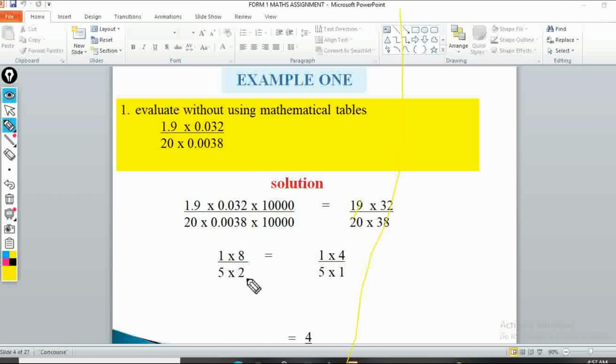And then 4 will go into 20 5 times, and 4 will also go into 32 8 times. So our result will be 1 times 4 over 5 times 1, which will just be 4 over 5.